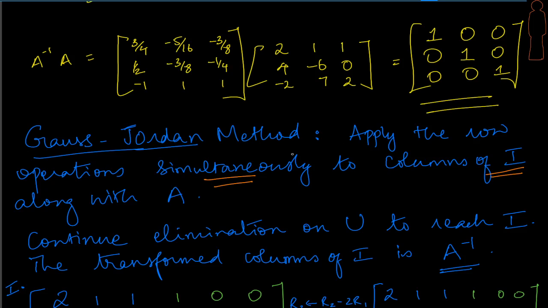Now, what does it give us at the end of these row operations? A will go to the U matrix, right? We really don't know what's happening to I, but let's not worry about this at this moment. Now we see the next step, right? The first part is done.